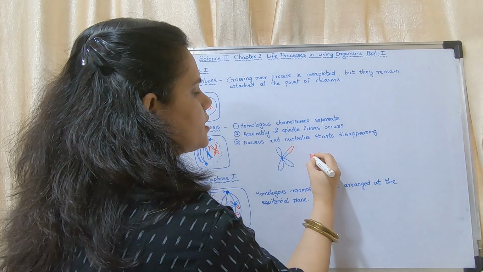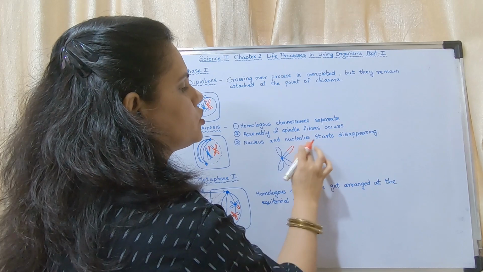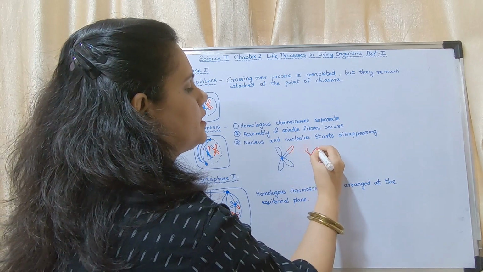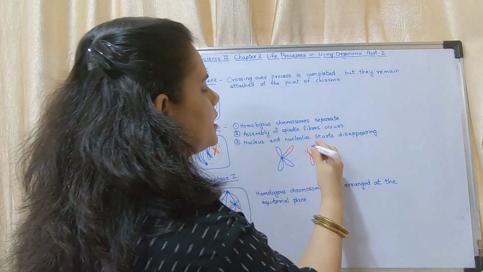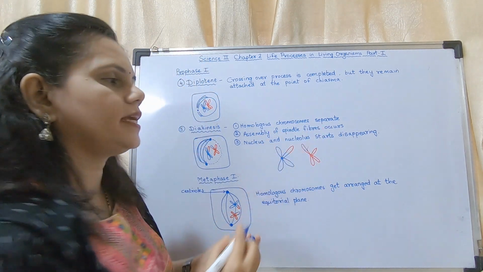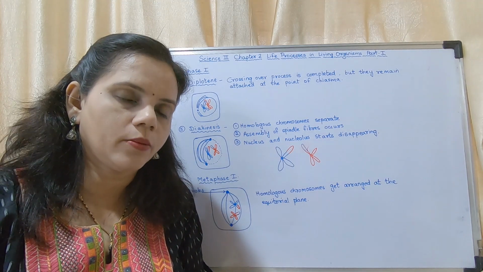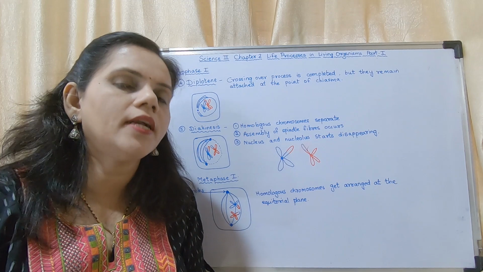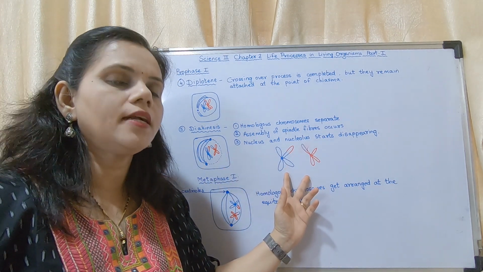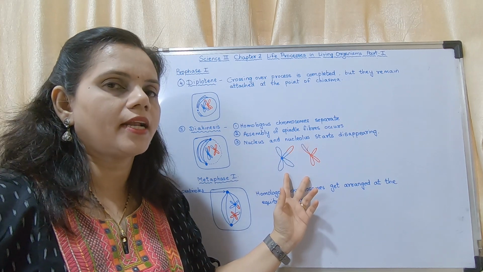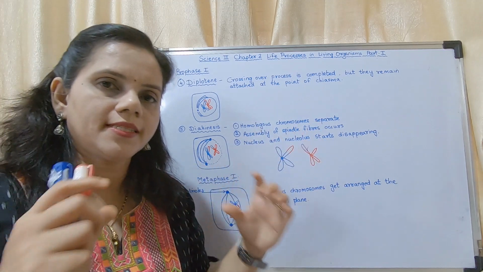This was another chromosome, and this has also exchanged some material with the other chromosome. This process is called recombination or crossing over, and after crossing over these are formed. They are recombinants. They have undergone crossing over, and the homologous chromosomes separate.